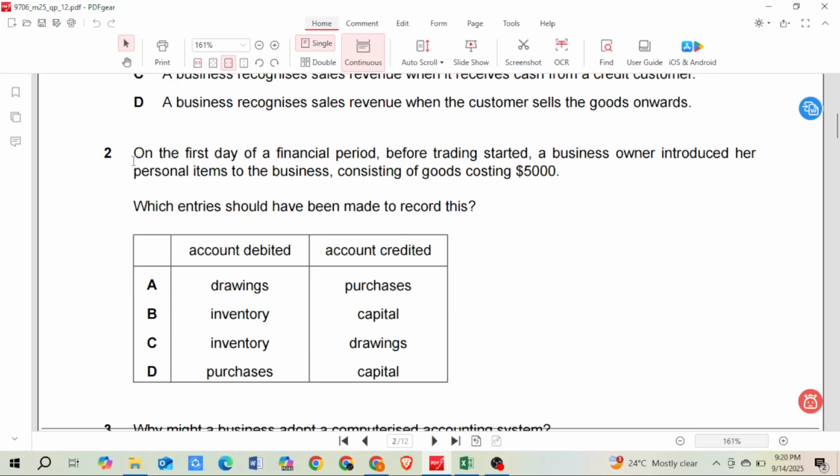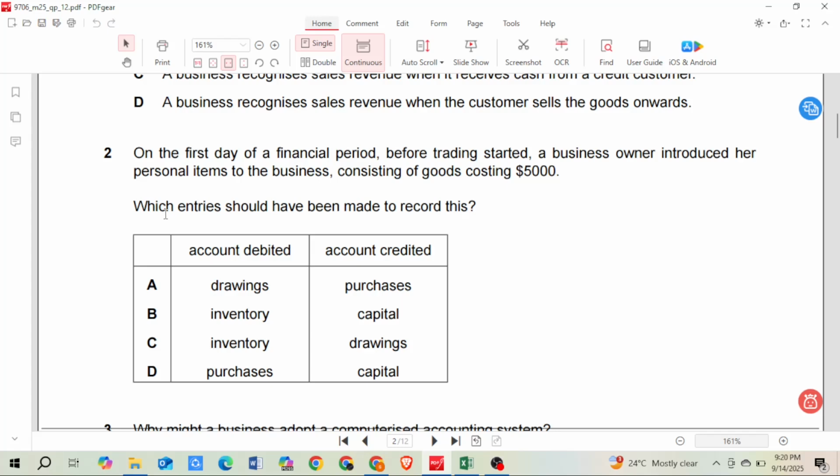Question number 2. On the first day of financial period before trading starts, a business owner introduces her personal item to the business consisting of goods costing 5,000. So the owner is investing inventory or the goods into the business before we start our business.